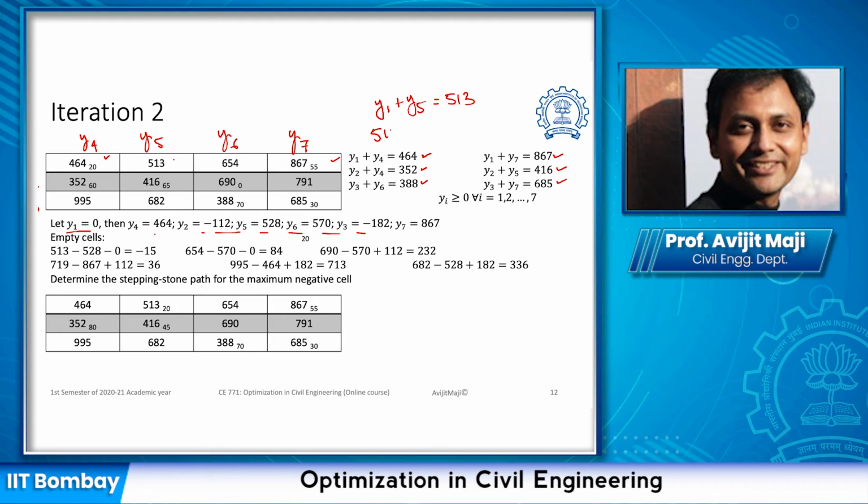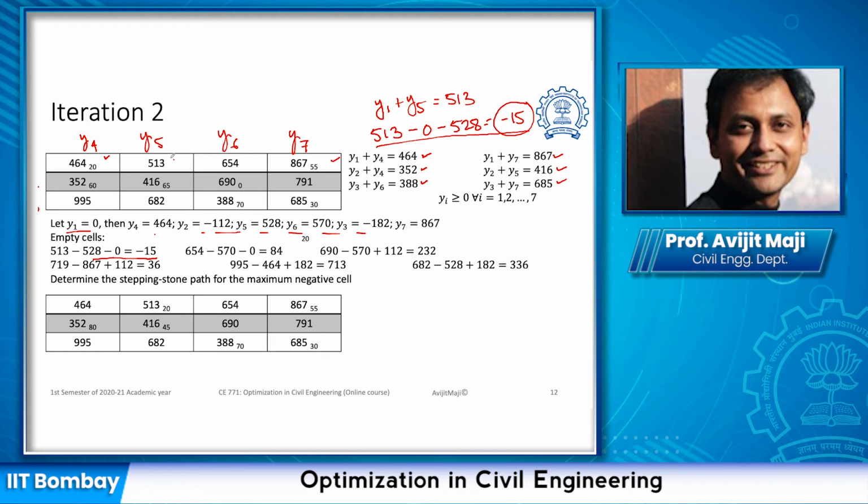So we said 513 minus y1, which is 0, minus y5, which is 528, which is going to be negative 15. Now in this calculation, since we are getting a negative value, it means we have scope: if we assign some quantity here, we may be able to balance. In that way, we look into all the empty cells and find that this particular cell has the lowest value. So if we assign some here, the overall objective cost is going to reduce. Hence, in this case, we'll start assigning some value.